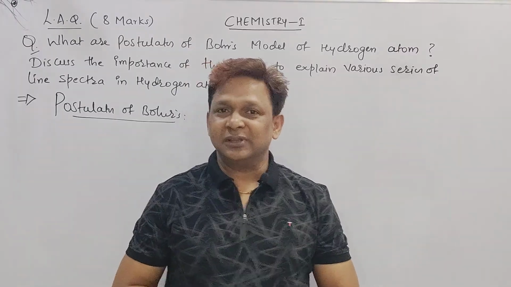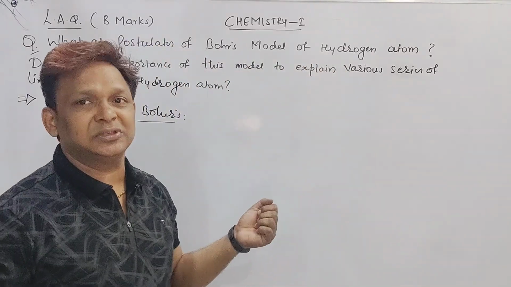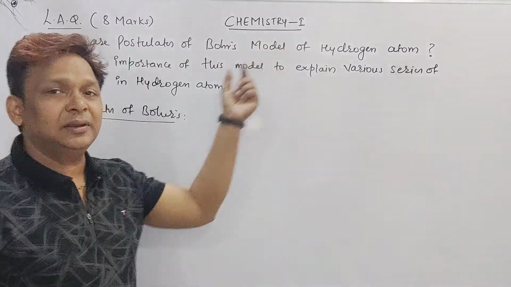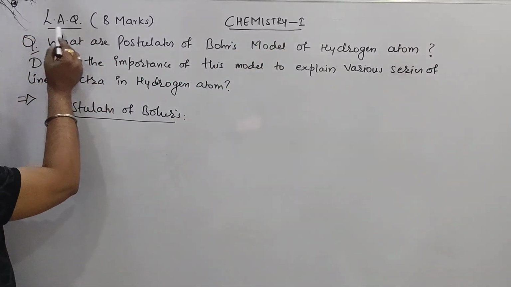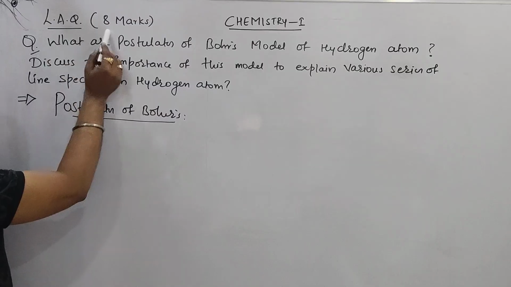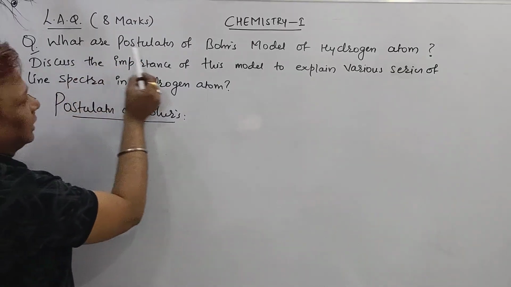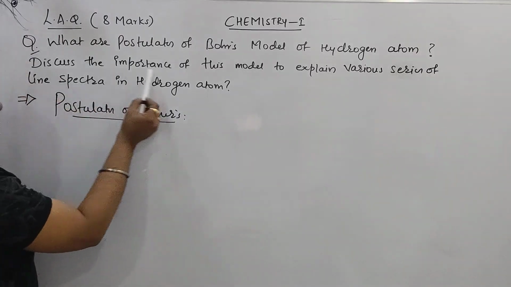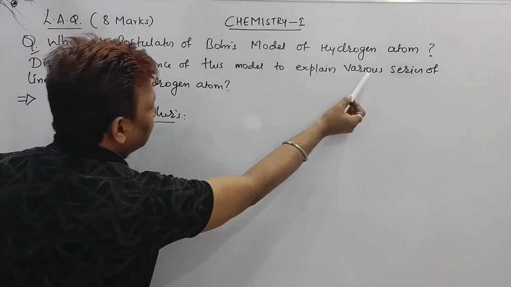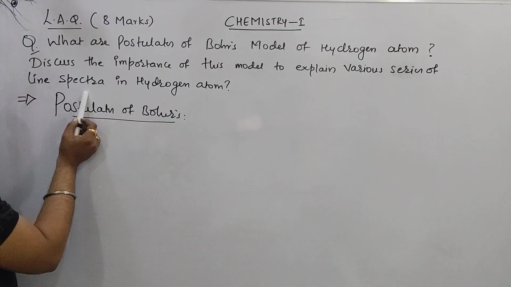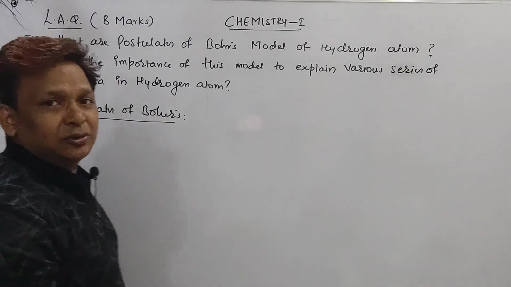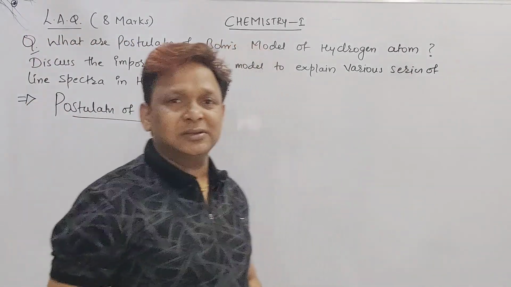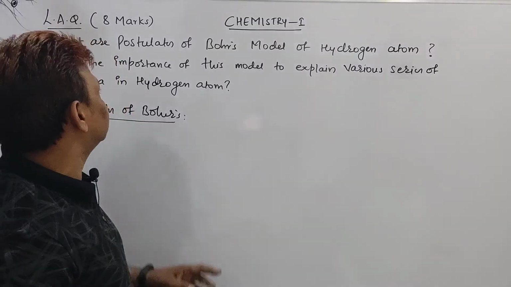Suppose this is one of the LAQs, it is a first year chemistry part, that is Chemistry 1, and LAQ stands for long answer question, 8 marks. The question is: what are the postulates of Bohr's model of hydrogen atom, and discuss the importance of this model to explain the various series in the line spectrum of hydrogen atom. For getting 8 marks, a simple way of distributing the marks is in this way.